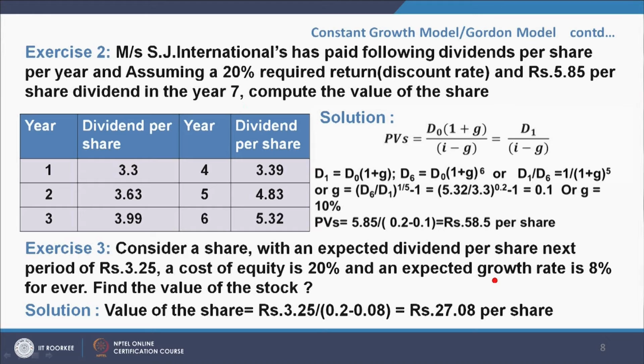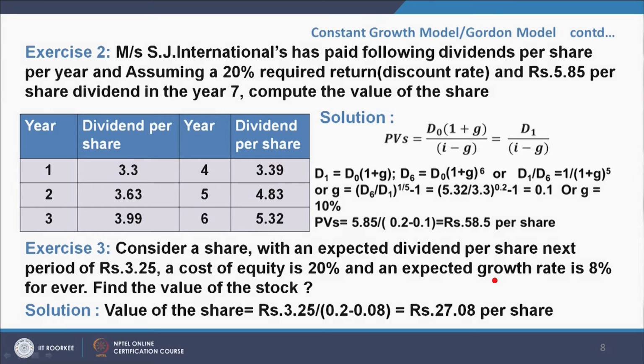Okay. Exercise 3. Consider a share with an expected dividend per share next period of rupees 3.25. The cost of equity is 20% and the expected growth rate is 8% forever. Find the value of the stock or share.